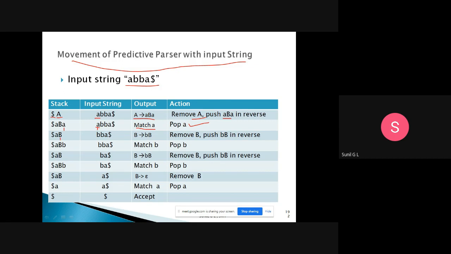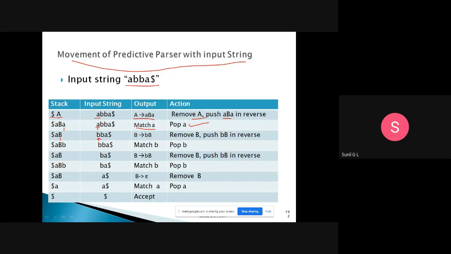The top of the stack will be capital B, and here we have a small b. The input pointer is incremented and A is popped. Then the pointer points here also. Now match these things. Here capital B is there, and the input string is small b. The top of the stack is capital B, and the input string is small b.